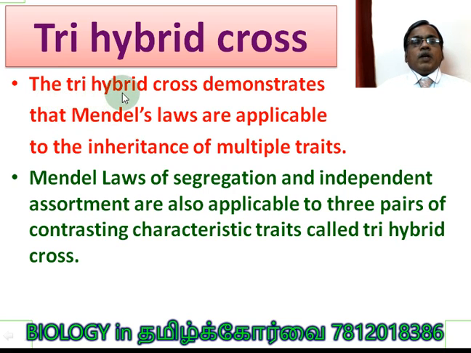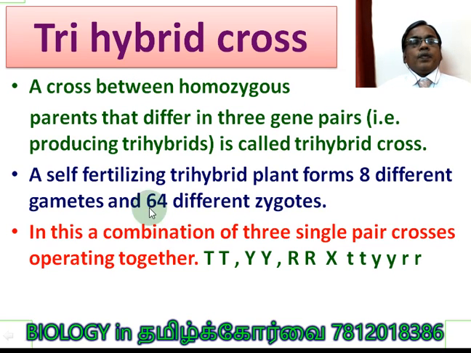So the Trihybrid Cross demonstrates that Mendel's laws are applicable to the inheritance of multiple traits. Mendel's laws of segregation and independent assortment are also applicable to 3 pairs of contrasting characteristics, called a Trihybrid cross. It is a cross between homozygous parents that differ in 3 gene pairs, that is, allelic pairs, producing a trihybrid.